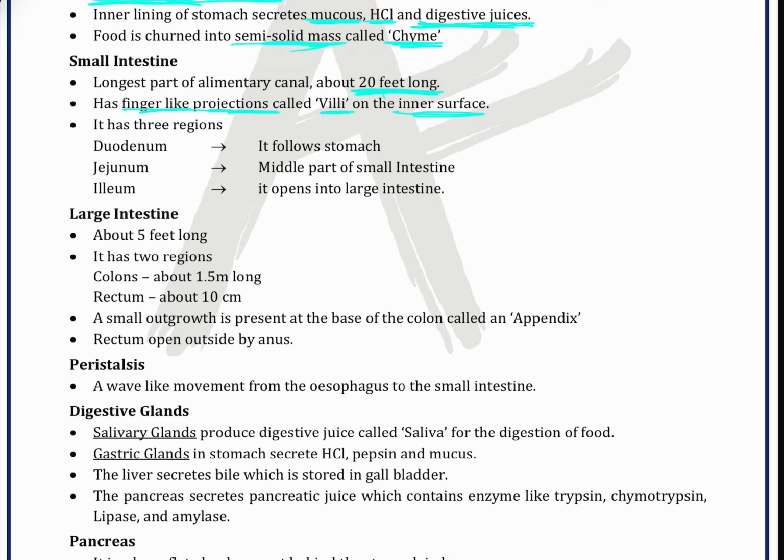Okay, what is the importance of villi? Villi help us to take more absorption. It helps in absorption of food. The small intestine has three regions. The first one is the duodenum, then the jejunum, and the ileum. It follows the stomach, the middle part of the small intestine, and the opening into the large intestine.